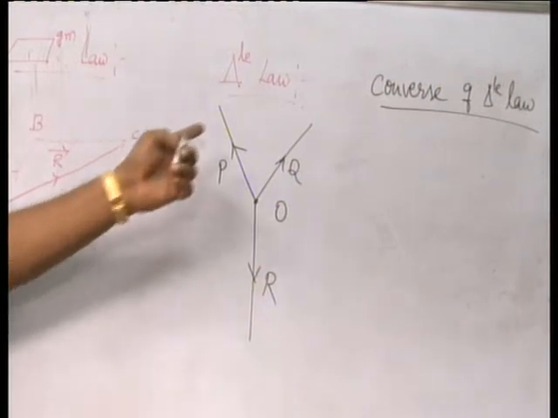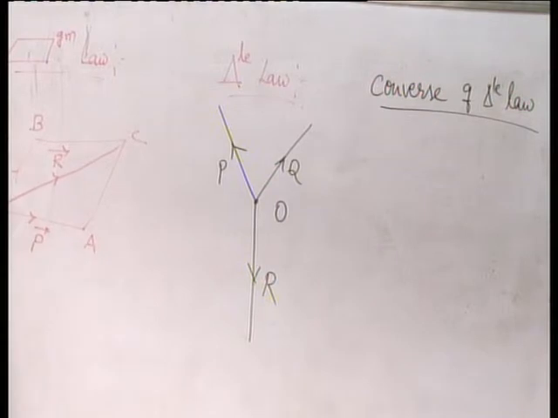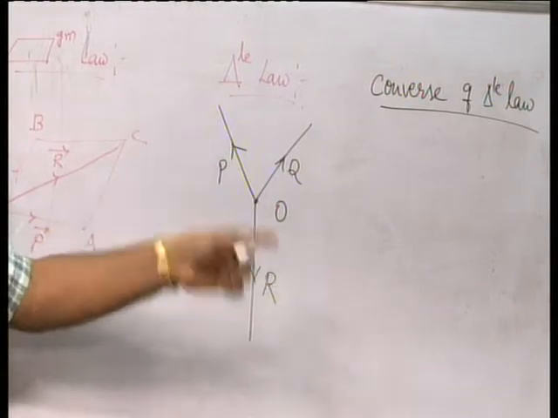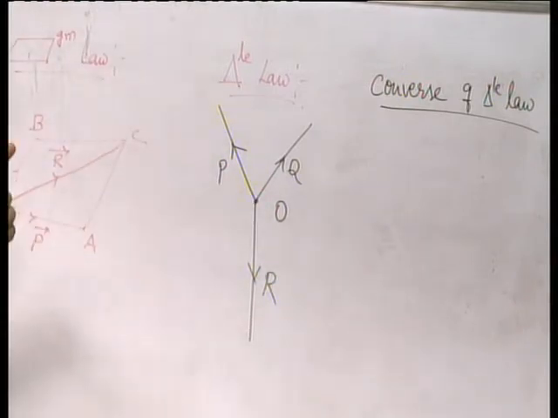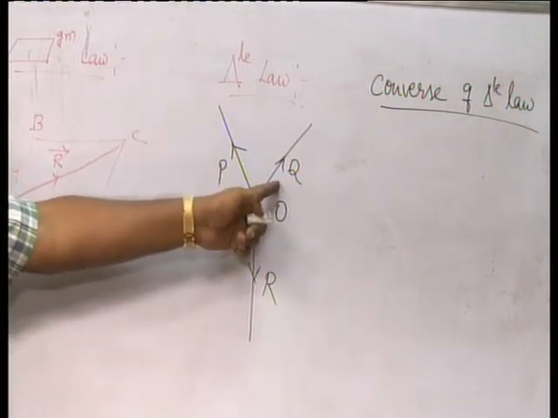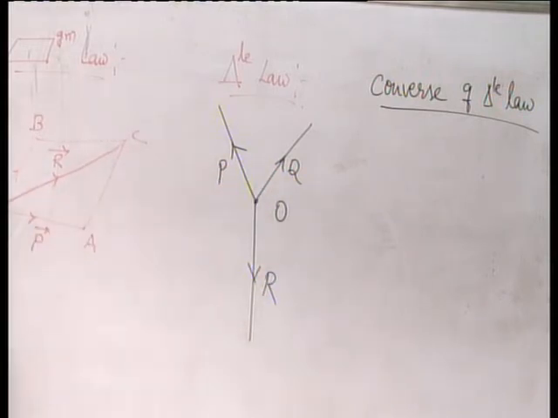The question is, in the converse of the triangle law of vectors, how should we get the triangle? You can study this convention in the applied science lab manual, in the science lab class, where the teacher will explain how to draw the triangle to represent these three forces vectorially. They say to draw a line parallel to the force P, draw a line parallel to the force Q, and also draw a line parallel to the force R. If you follow the convention explained by your teacher, you will definitely get a triangle.